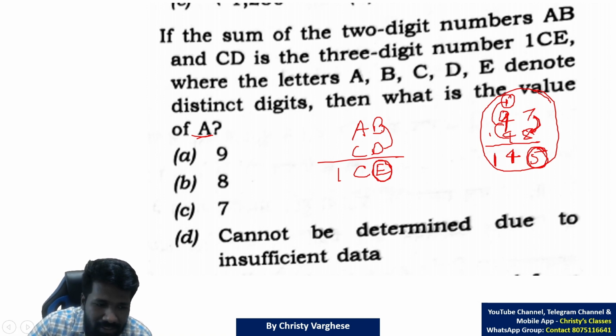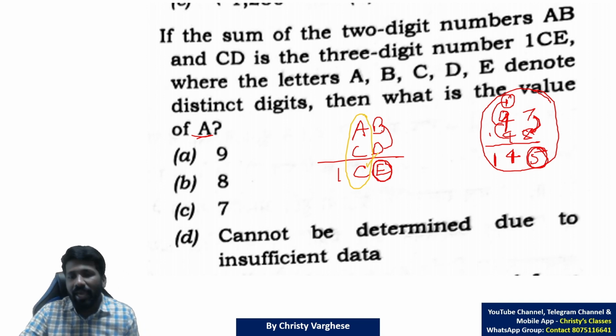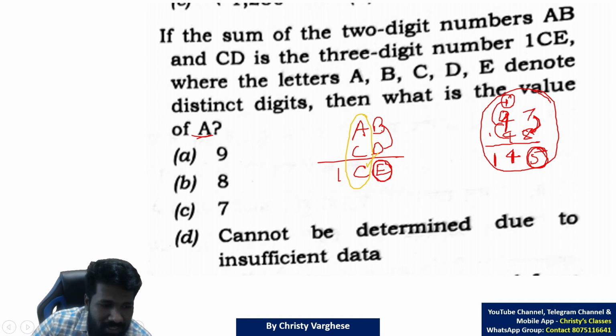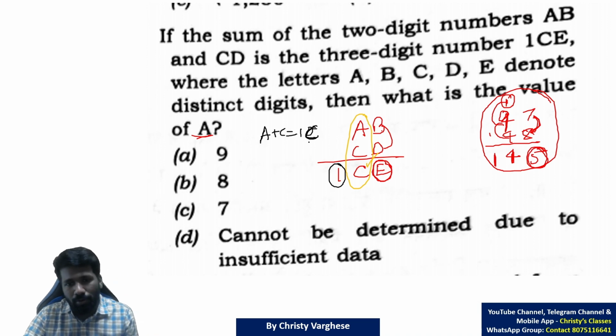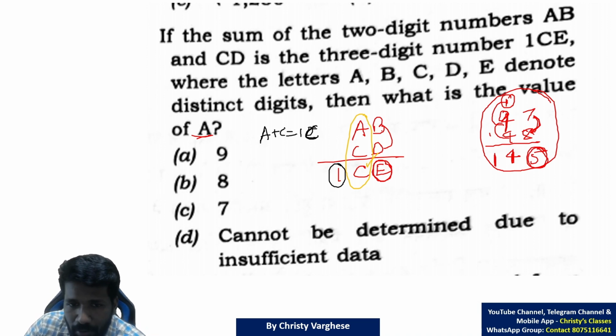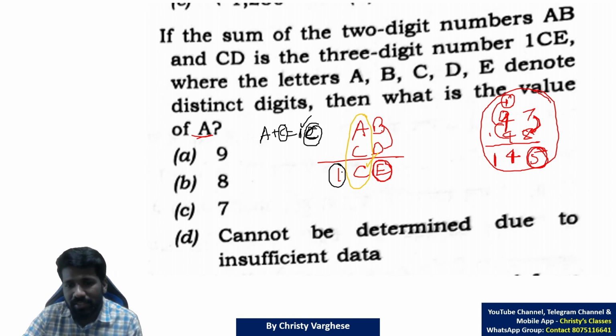But the tens place is better actually. A plus C ends in C. After that, then there is a 1. That means the A plus C value will be 1C, we can say. What C is we don't know now, but whatever C is here, the same C should come here. And the carryover will make 1 extra, so 1C.